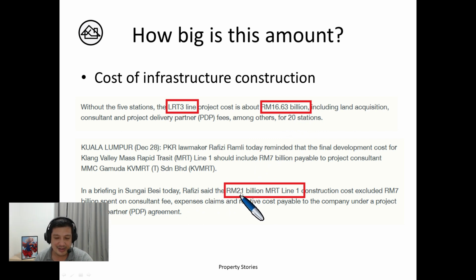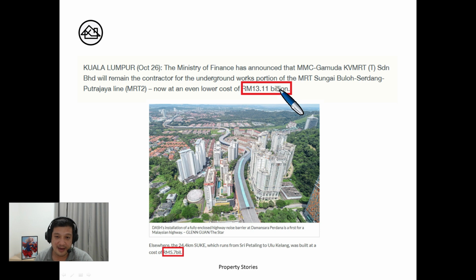And this one is Sungai Besi MRT line 1, 21 billion. The bank's profit every year can actually build it already. You just take it like this. Okay. Then this one is MRT 2, 13.11 billion. Sure, we can build one MRT 2 already. Then the highway, Seri Petaling Ulu Klang Expressway, Suki, 5.7 or 6 billion. You can build like what, 3?